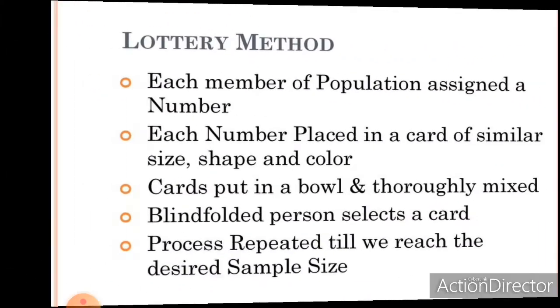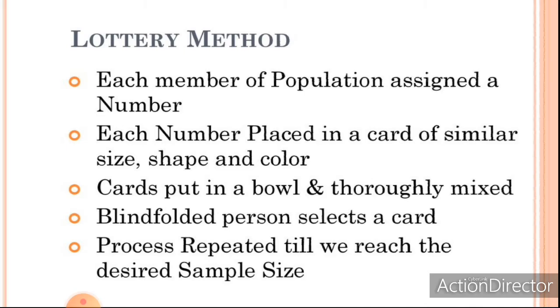In other words, in the lottery method, each member of the population is assigned a number. Each number is placed on a card of similar size, shape and color. Cards are put in a bowl and thoroughly mixed. A blindfolded person selects a card. This process is repeated until we reach the desired sample size. So this is the procedure of the lottery method.